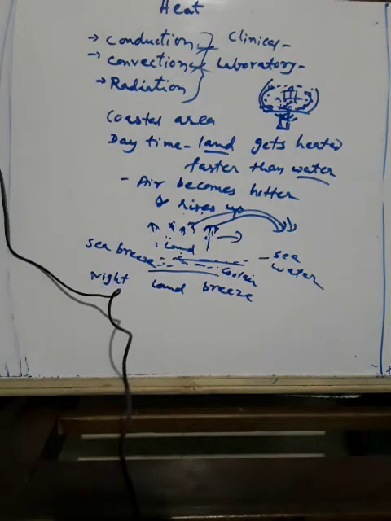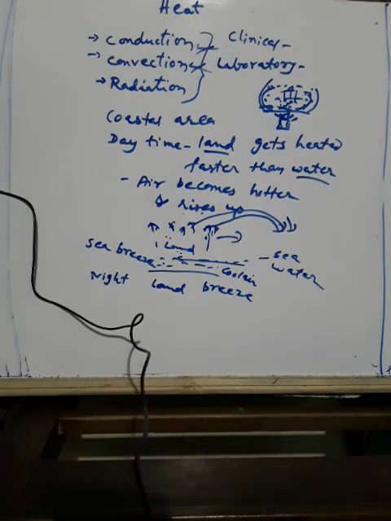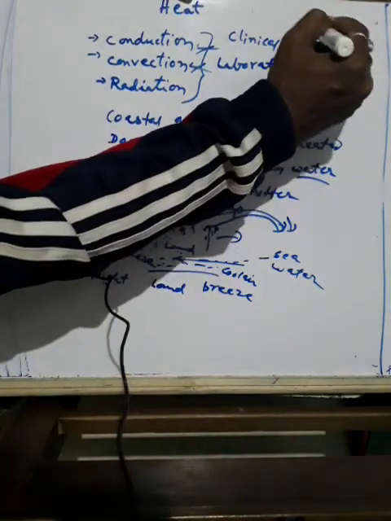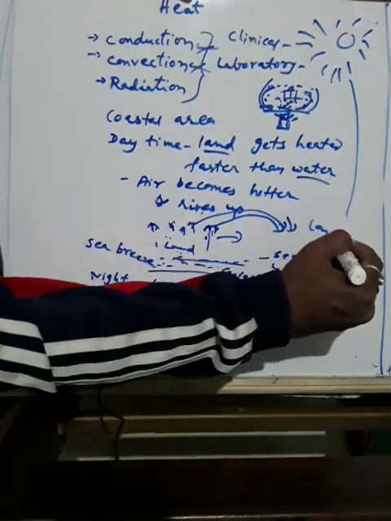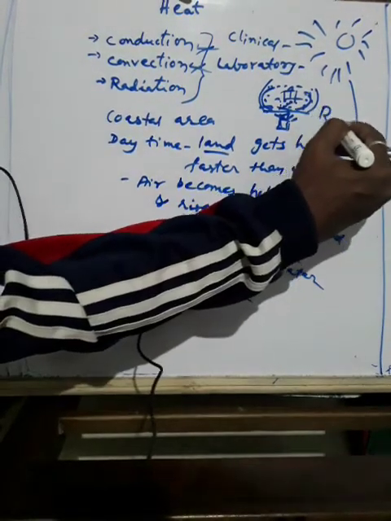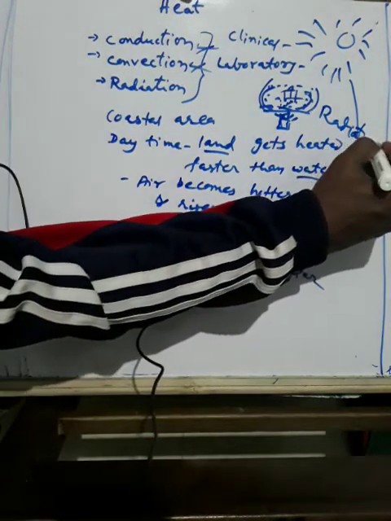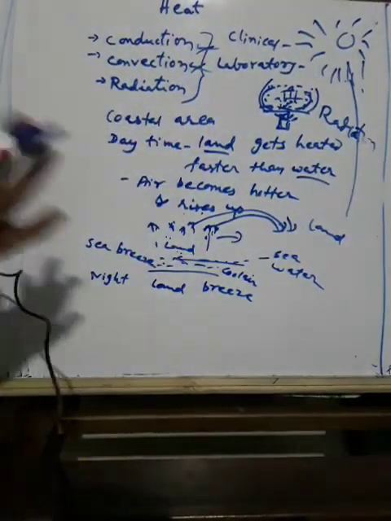Most of the space between the earth and the sun has no medium such as air. Then how is it possible? From the sun, the heat comes to us by another process called radiation. The sun's heat reaches all of us through radiation, because rays release the heat and move towards us.